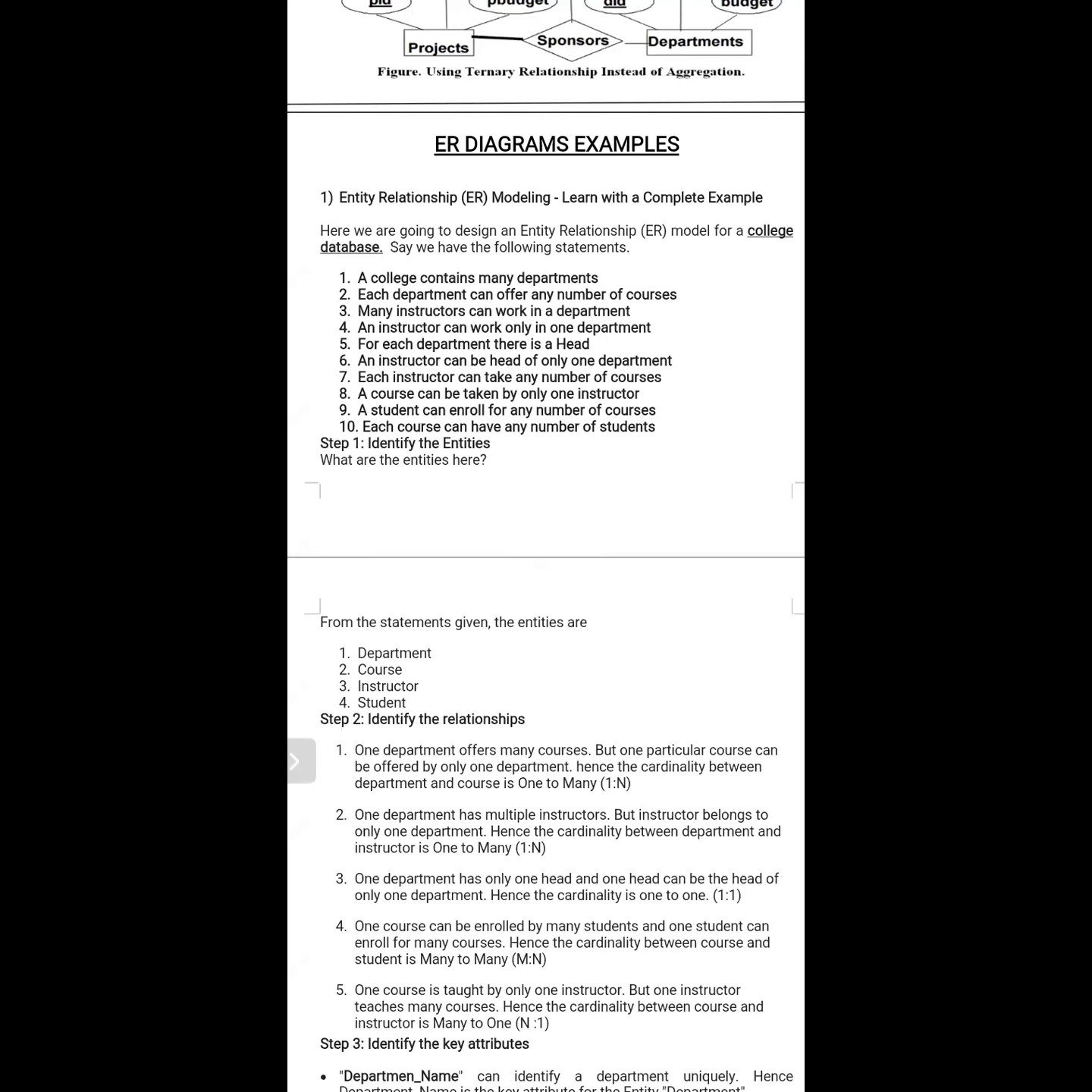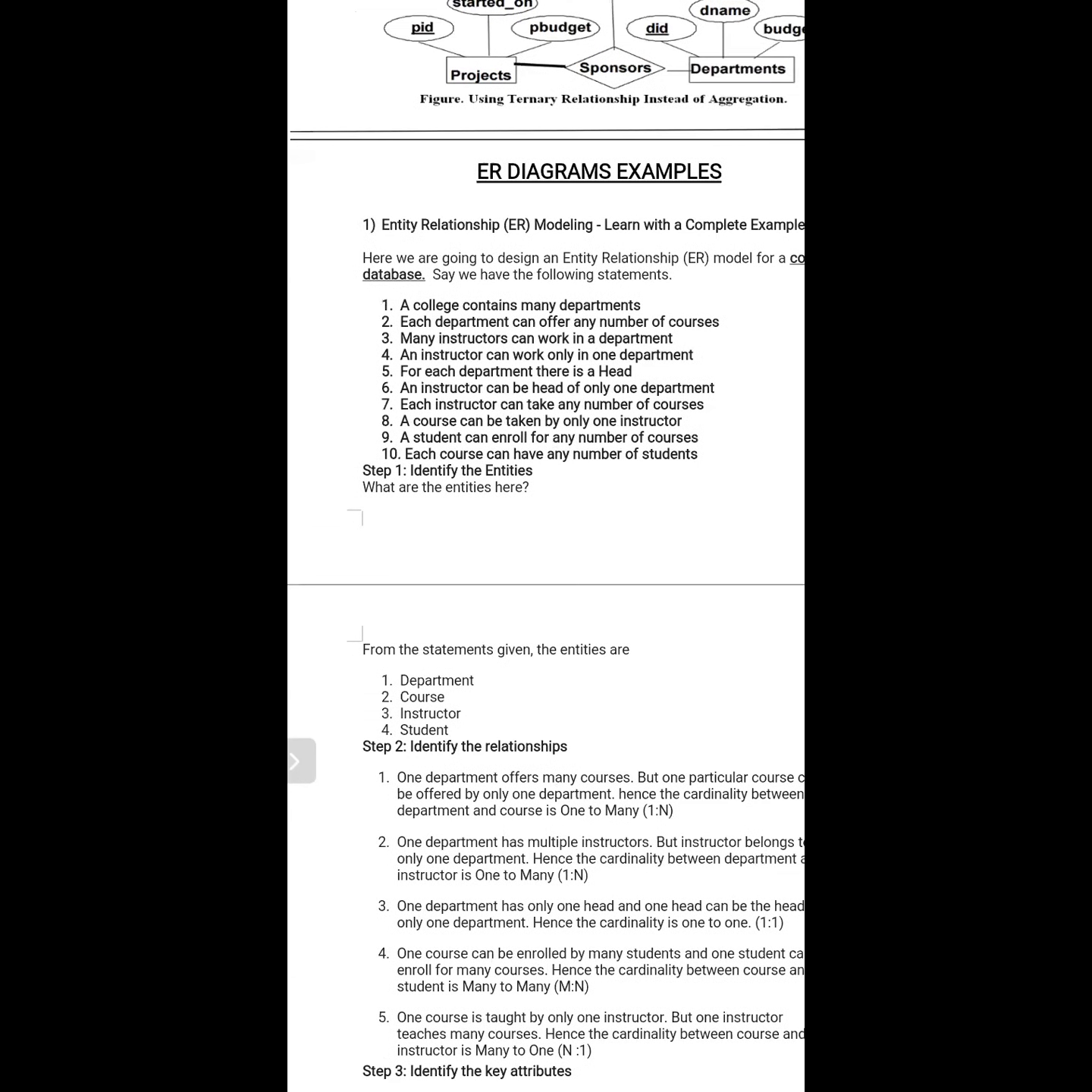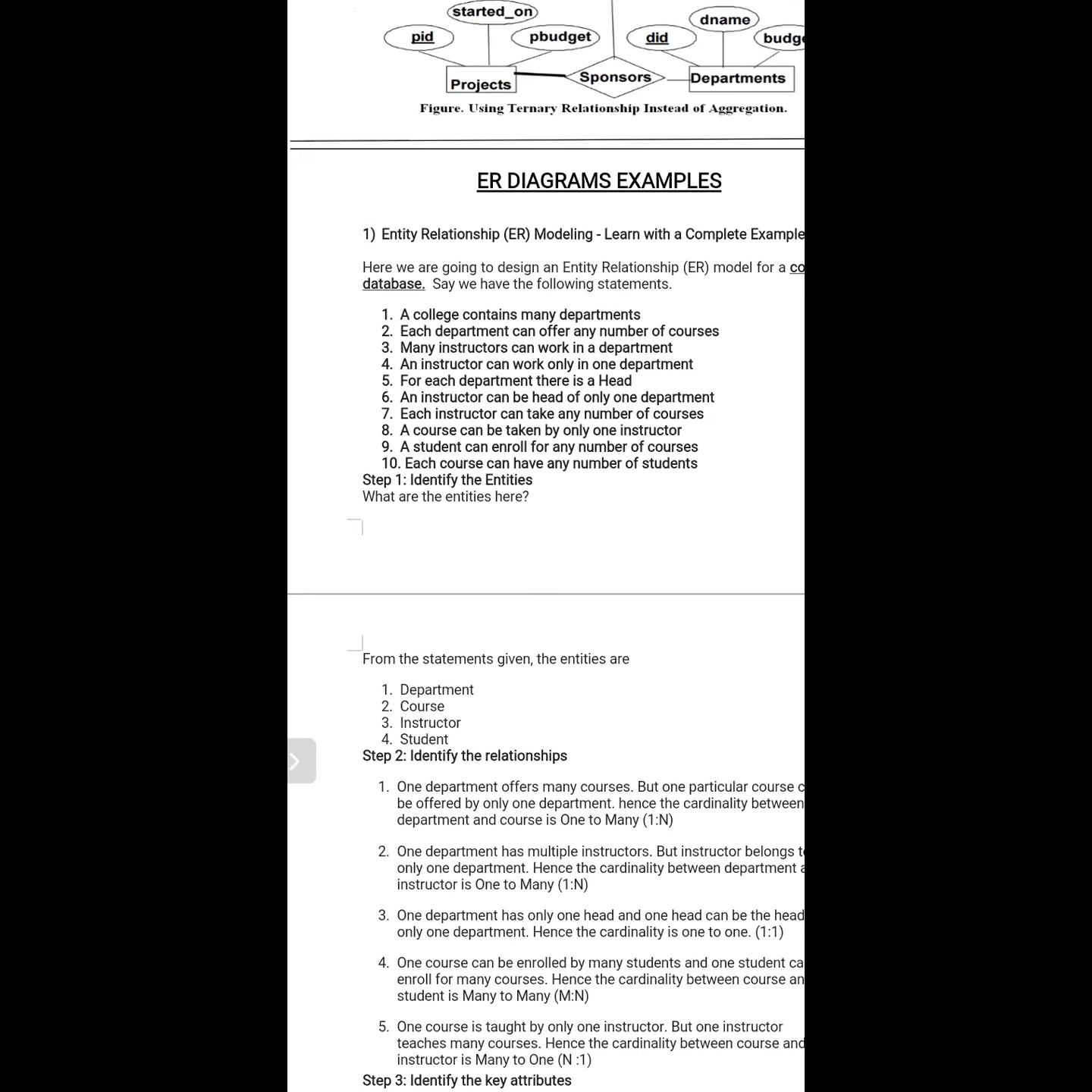Next, an instructor can work in only one department. So here we are representing a one-to-one relationship. For each department there is a head, so here we can use the aggregate relationship also. An instructor can be head of only one department. Each instructor can take any number of courses, so one faculty member can teach any number of courses, for example 2 subjects or 3 subjects. A course can be taken by only one instructor, so each and every course will be handled by only one instructor.